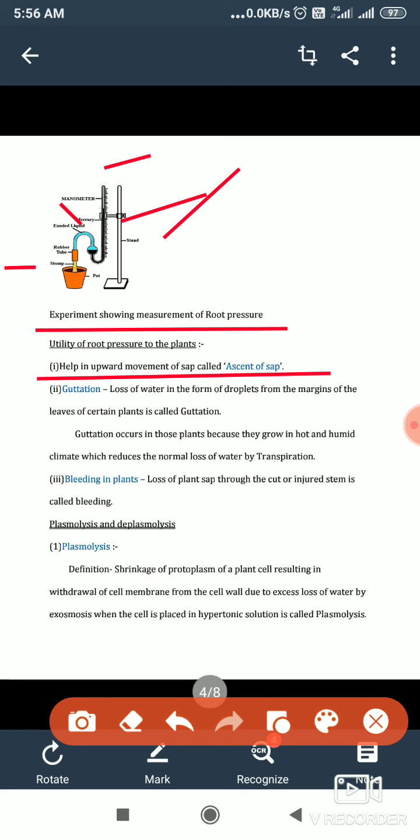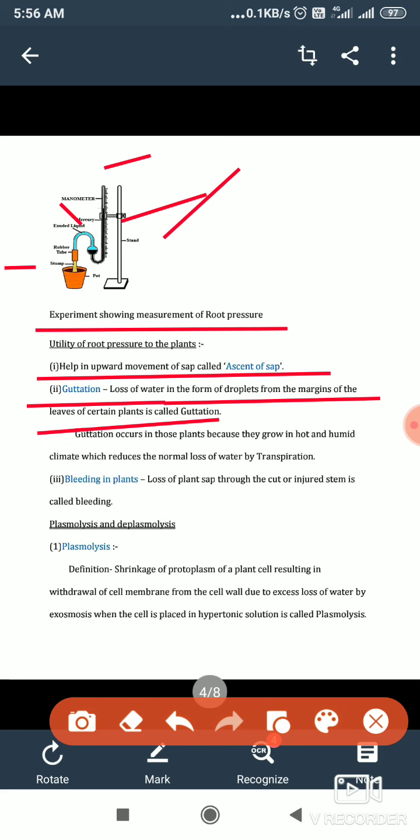The second thing is guttation. Sometimes some plants living in a hot and humid climate cannot lose excess water through transpiration, and they lose excess water in the form of droplets from the margins of the leaves. All plants do not have that, only certain plants.